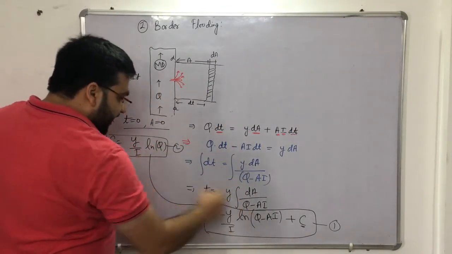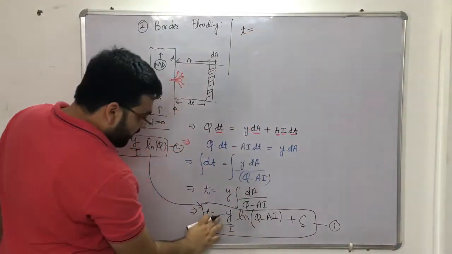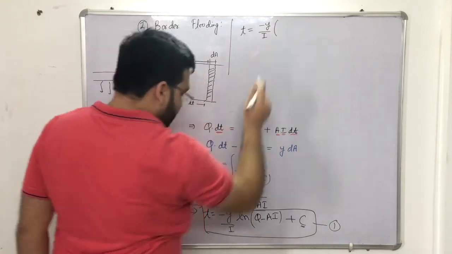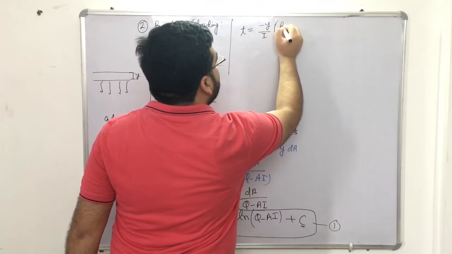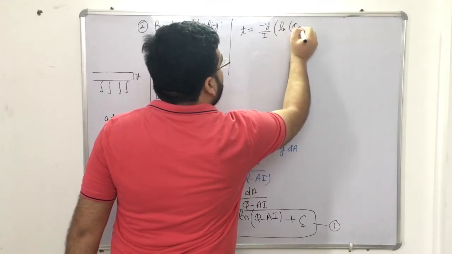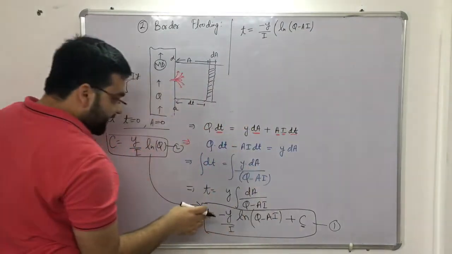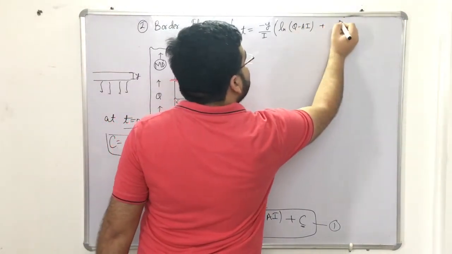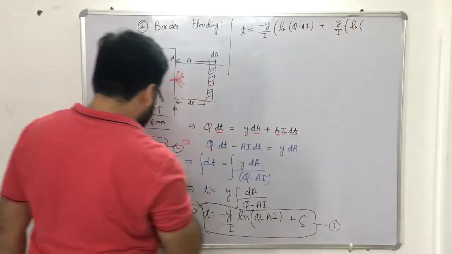So let me put c here. If I put c here, can I get it like this? That t will be equal to minus y by I ln of (q minus ai), let it be in a bracket also. And this c is equal to y by I, that is plus y by I ln of q.